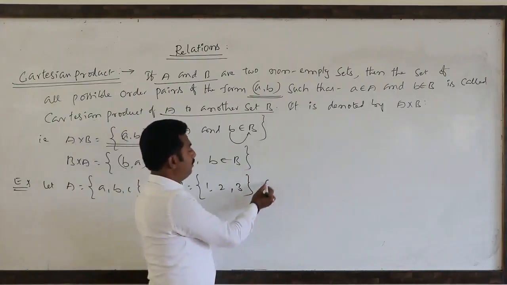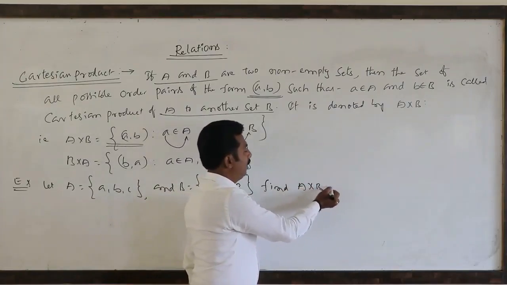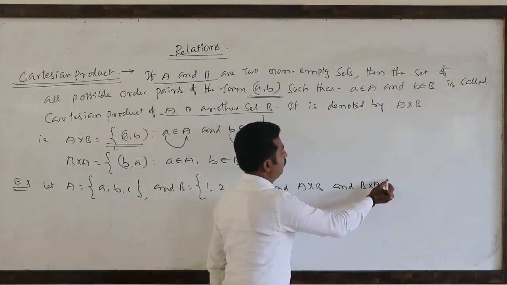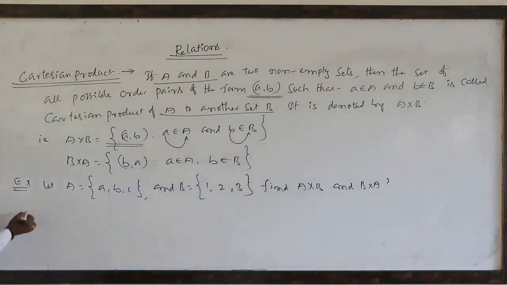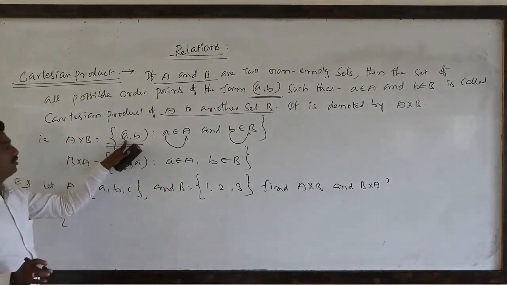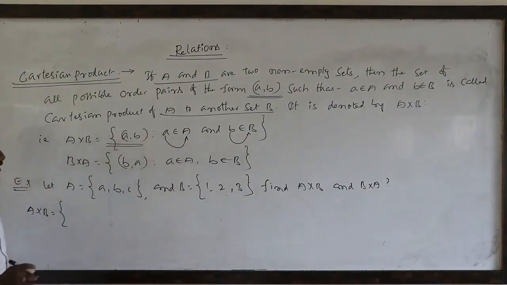Then find A cross B and B cross A. A cross B means the set of all ordered pairs, first component belongs to the first set, second component belongs to the second set.